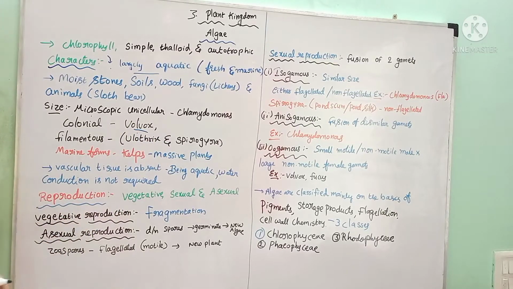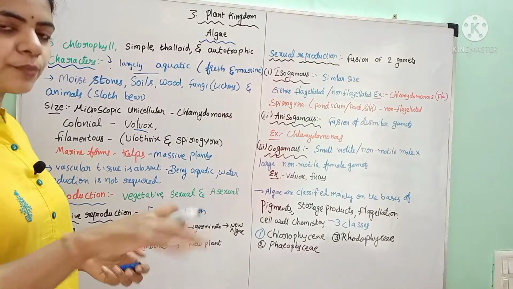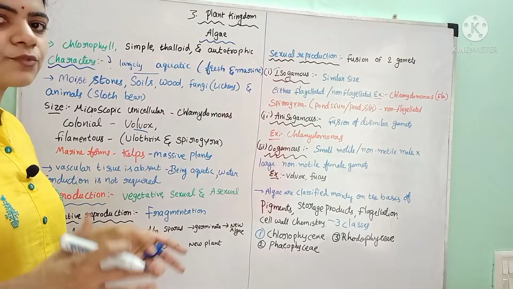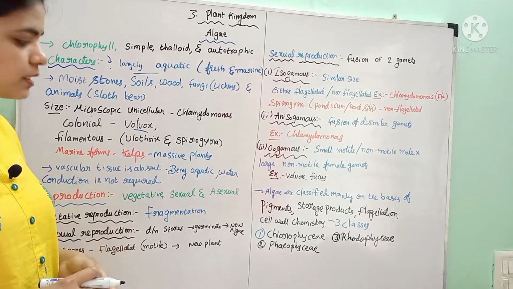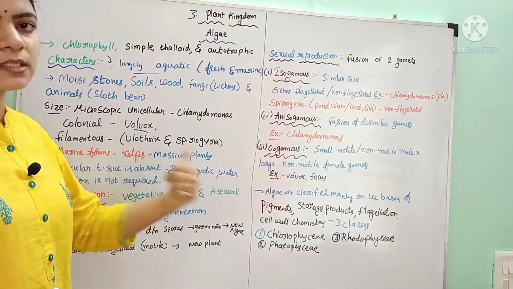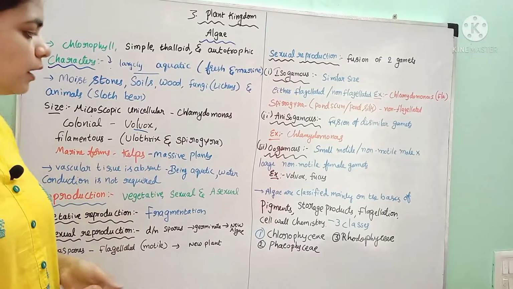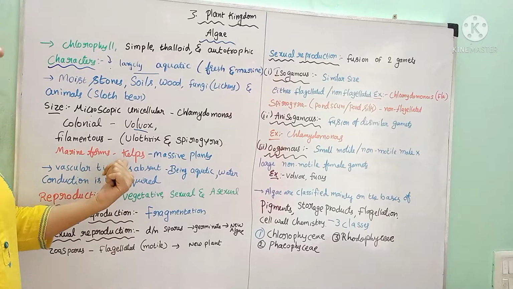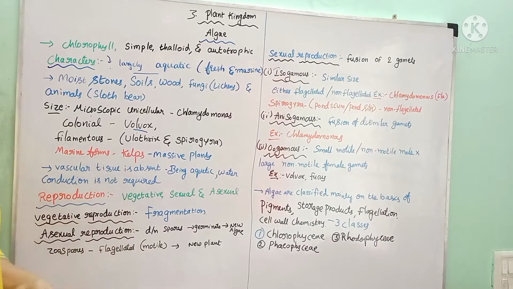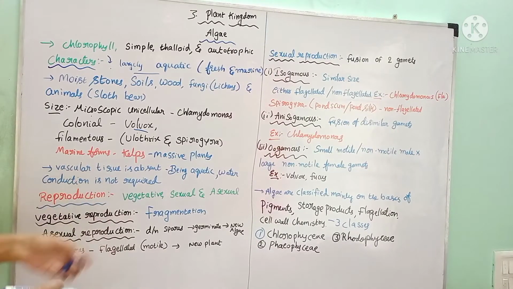And some marine forms at the bottom of the water have massive tree or plant-like structures. In National Geographic channels we have seen some plants moving at the bottom of the water. Those are nothing but kelps. Those marine forms of tree-like structures are called kelps. And in these, the vascular tissue is absent.